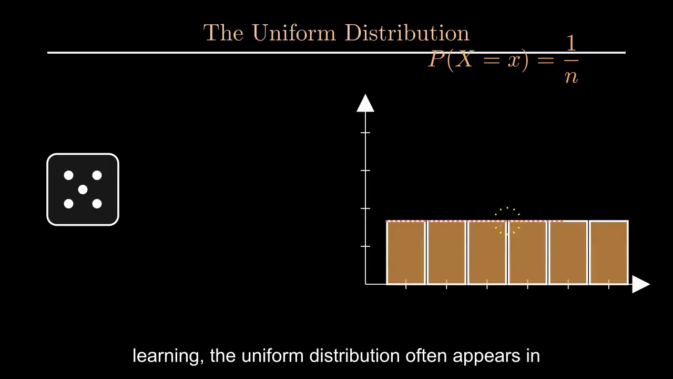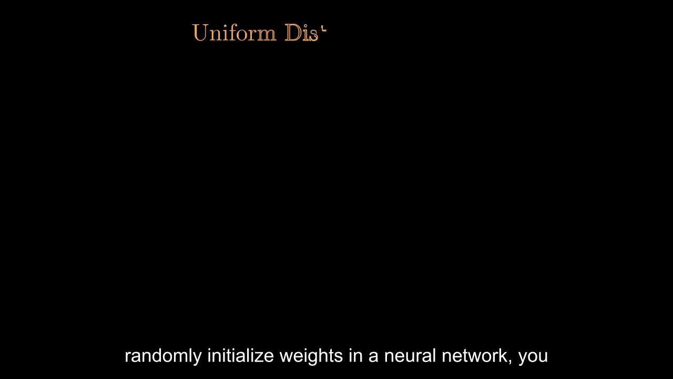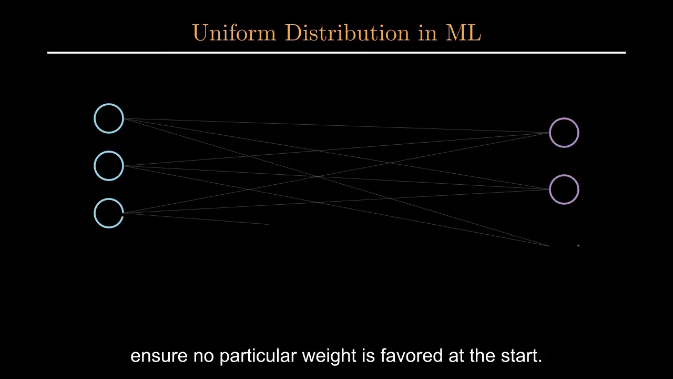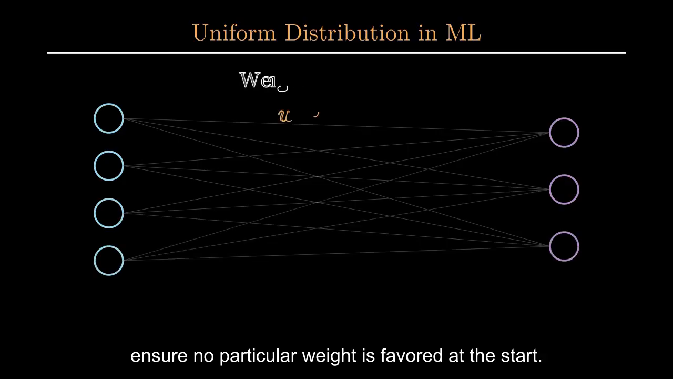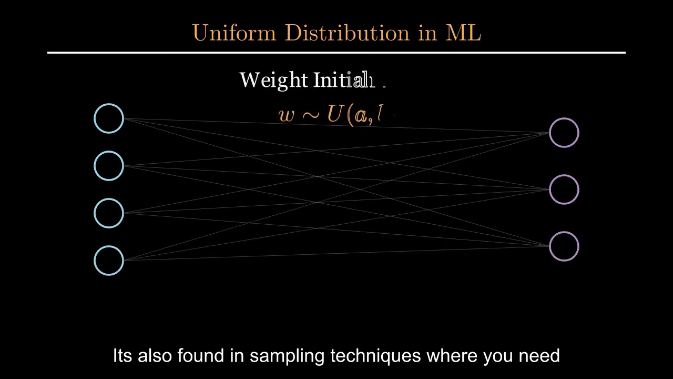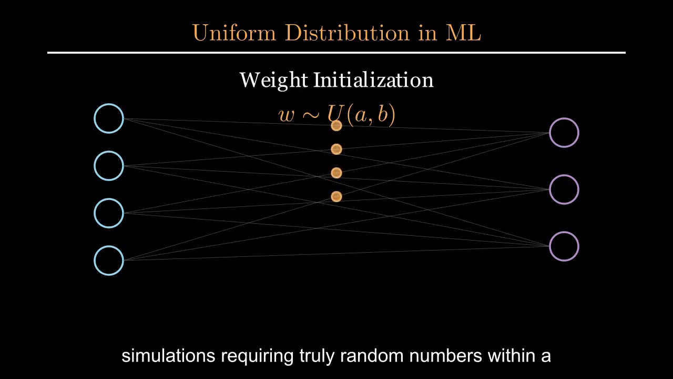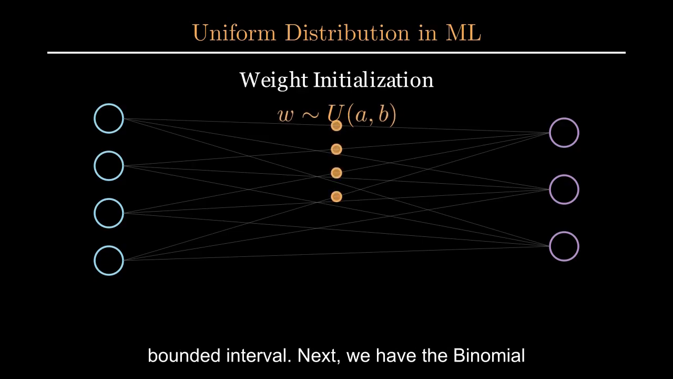In machine learning, the uniform distribution often appears in initialization schemes. For example, when you randomly initialize weights in a neural network, you might draw them from a uniform distribution to ensure no particular weight is favored at the start. It's also found in sampling techniques where you need to select elements with equal probability, or in simulations requiring truly random numbers within a bounded interval.